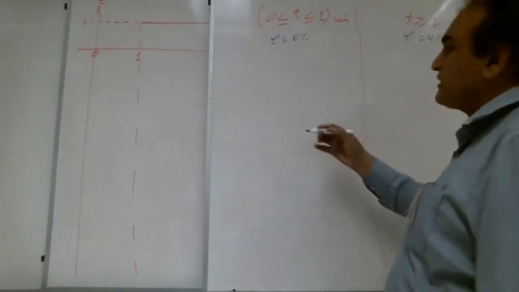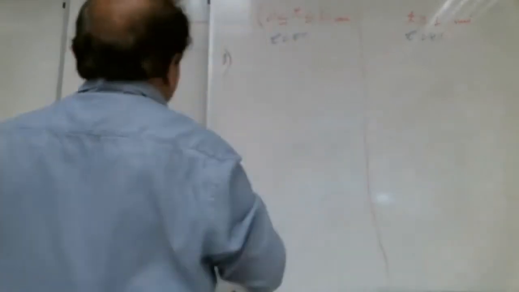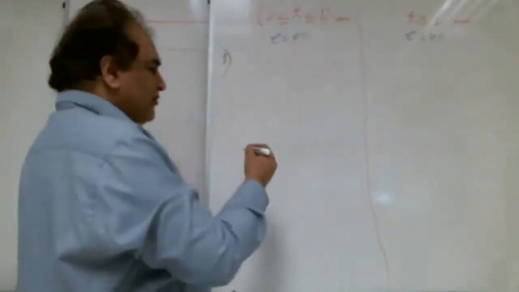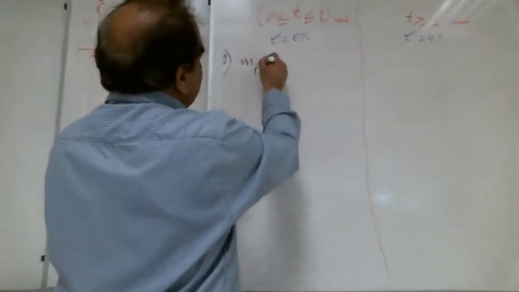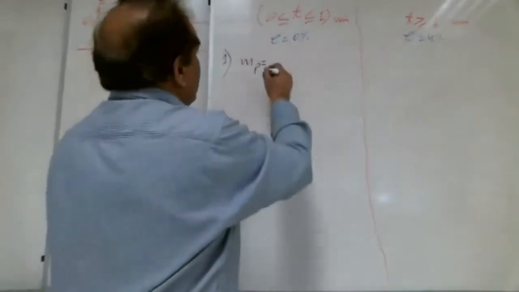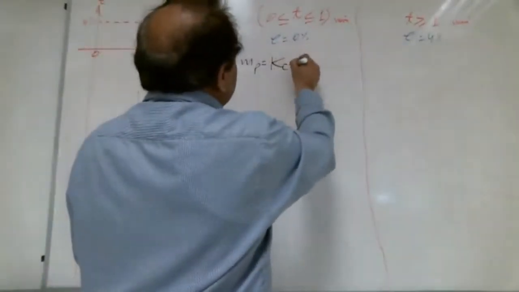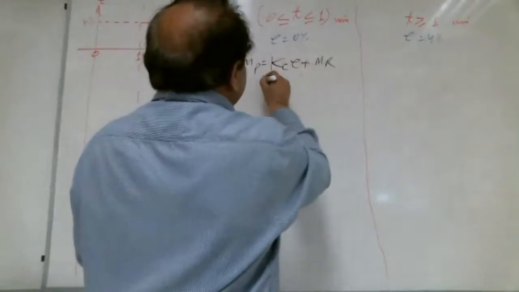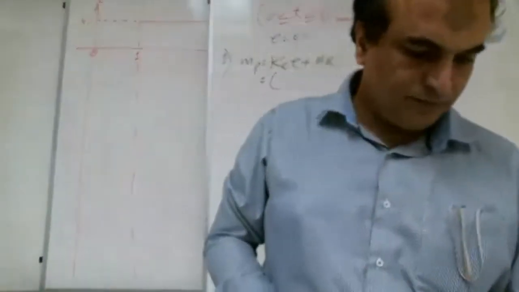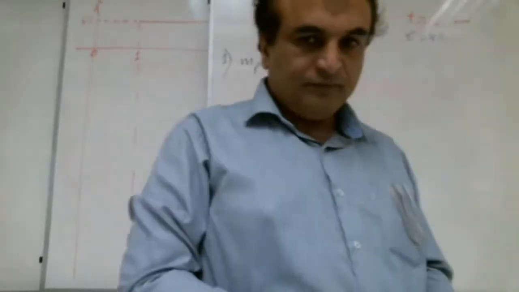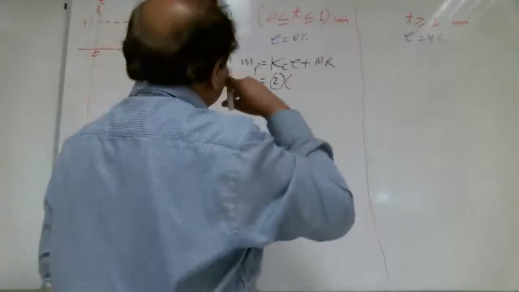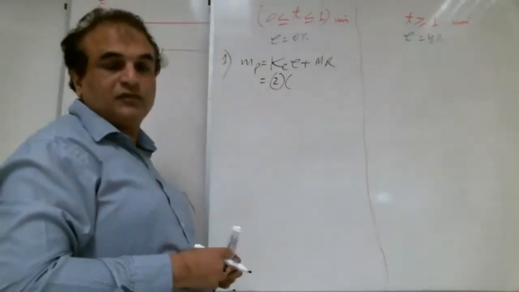What is always first up? MP. Very good. MP is equal to what, Shabab? Kc times e plus MR. How much is Kc? 2. What is the error? 0.